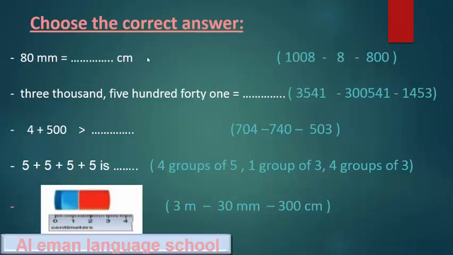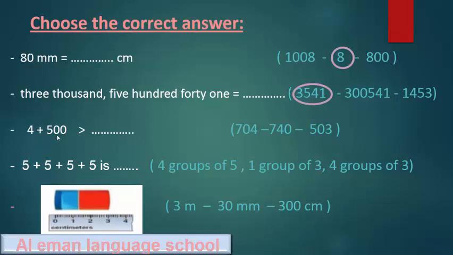Choose the correct answer. 80 millimeter equals space centimeter. We say that 1 centimeter equals 10 millimeters. So I ask about the bigger unit, centimeter. When I ask about the bigger, I cross out the 0. So 80 millimeter equals 8 centimeter. Excellent. Next, the standard form of it equals, yes, it's 3,541.